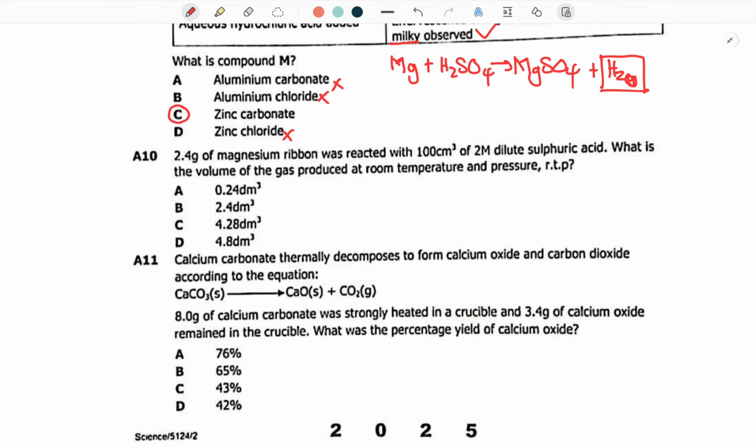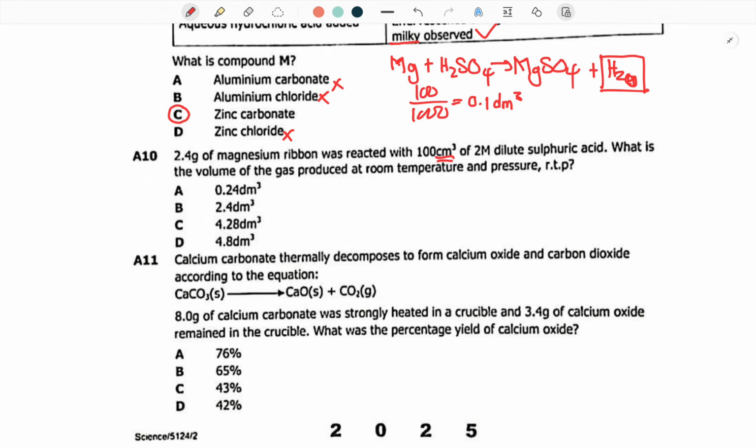Okay, we need to find the number of moles of sulfuric acid. But before we do that, remember that this is not in decimeter, so we need to change it. So we can say 100 over 1000. You change it into cubic decimeters, and you're going to have 0.1 cubic decimeters.